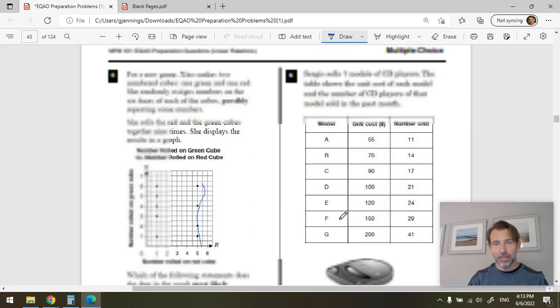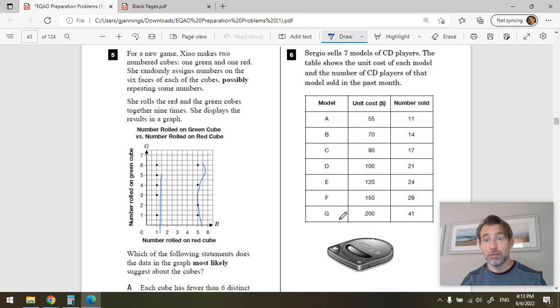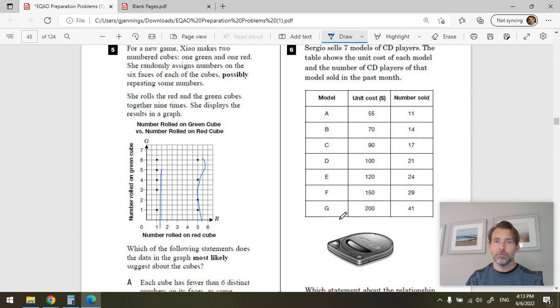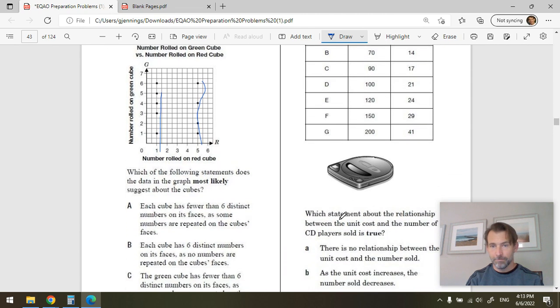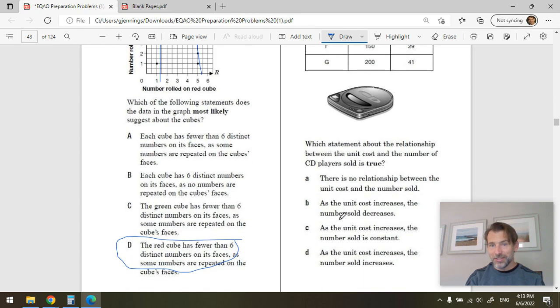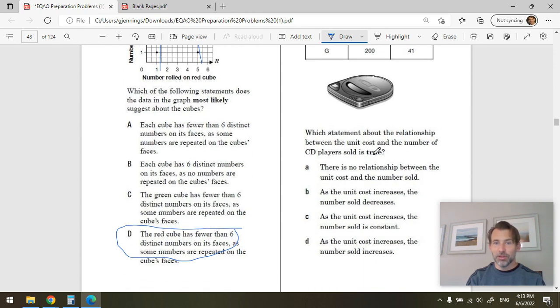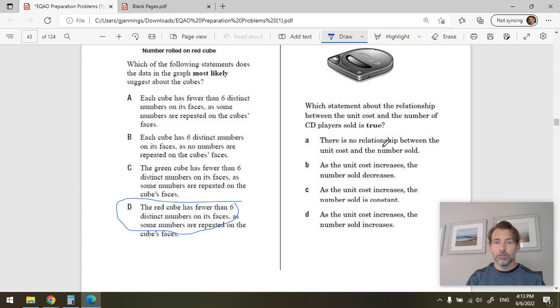Okay, now, here we've been asked about the 7 models of CD players that Sergio sells. The table shows the unit cost of each model and the number of CD players of that model sold in the past month. This is an old question, back when we used to use CD players. Which statement about the relationship between unit cost and the number of CD players sold is true? There's no relationship. As the unit cost increases, the number sold decreases, and so on.